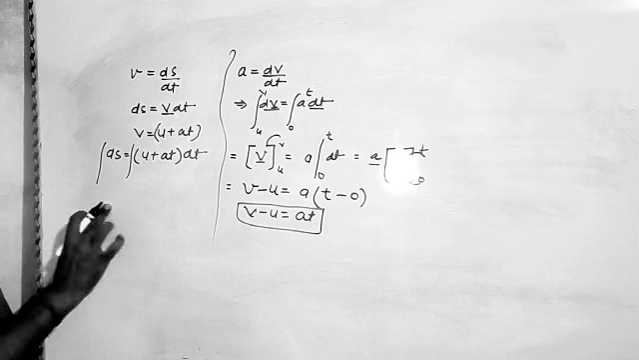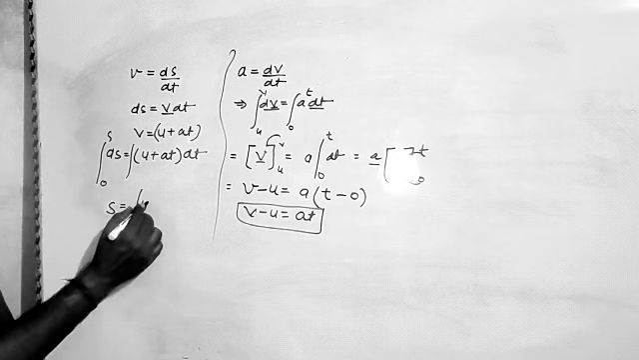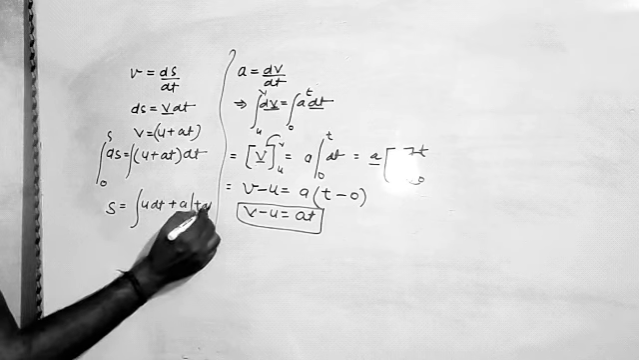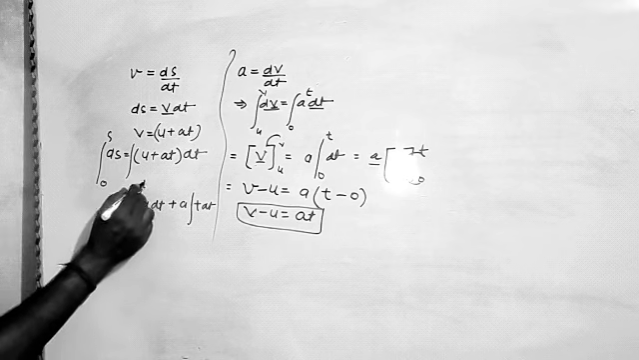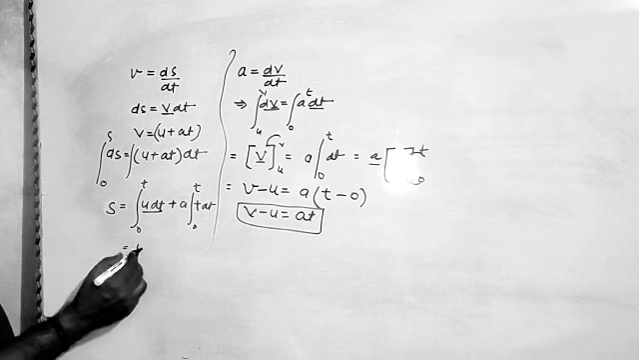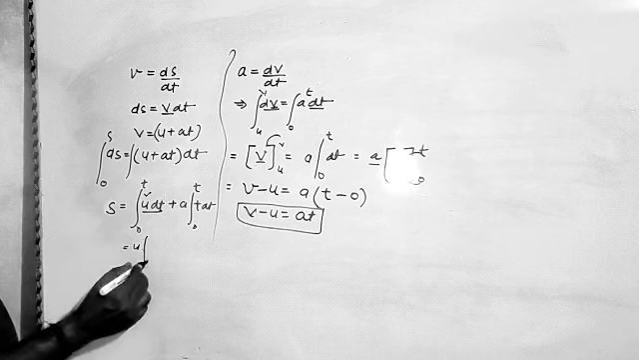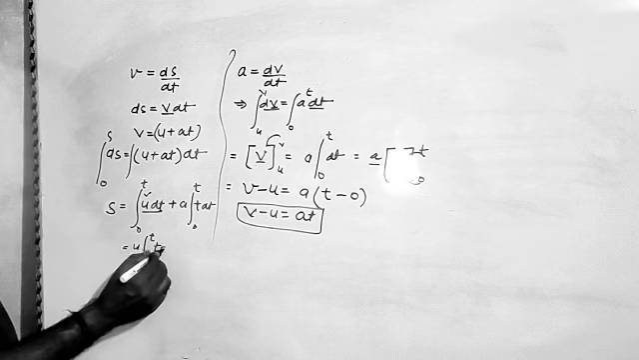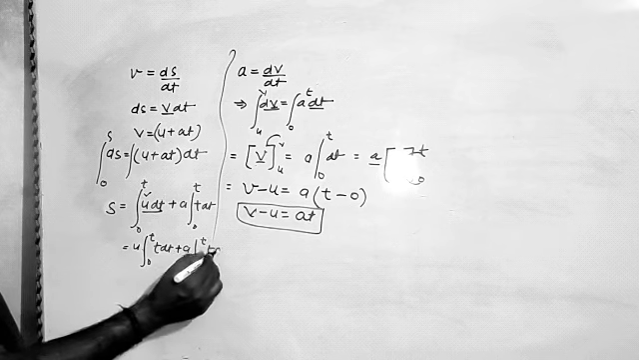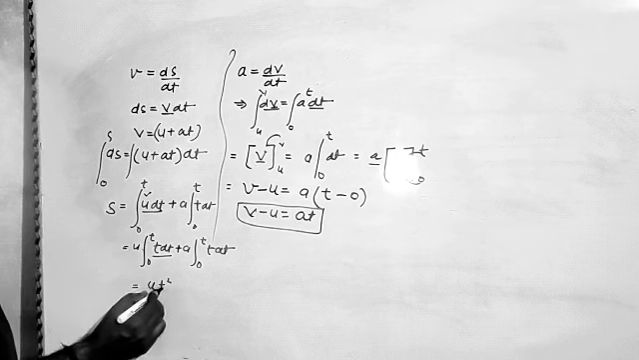So integration of ds from limit 0 to s will be s, and we can write this as u dt plus at dt, applying the limit 0 to t. So, u is a constant, take it out first. So t dt will be t square by 2.